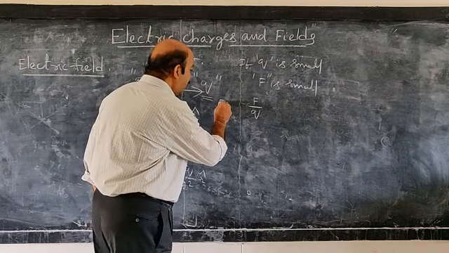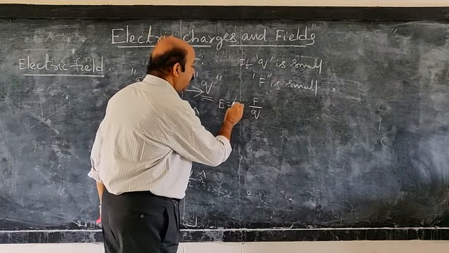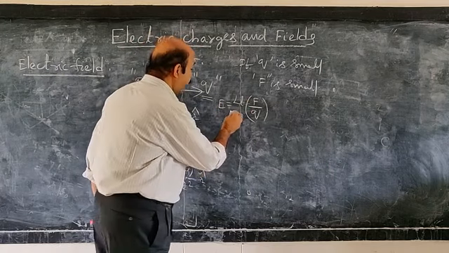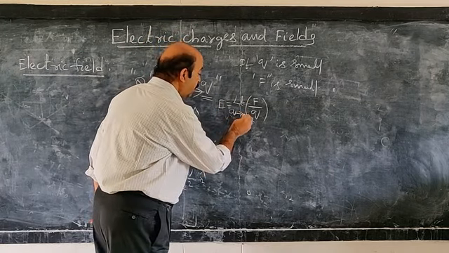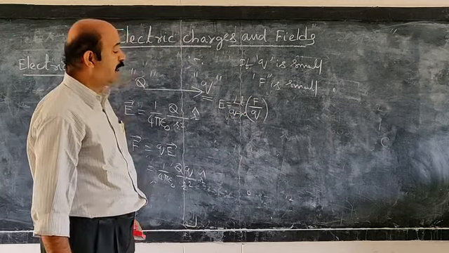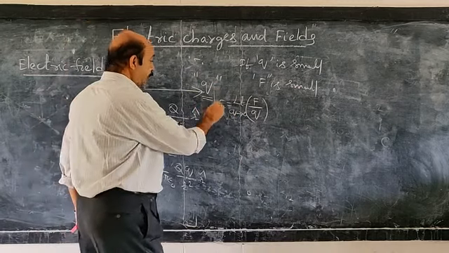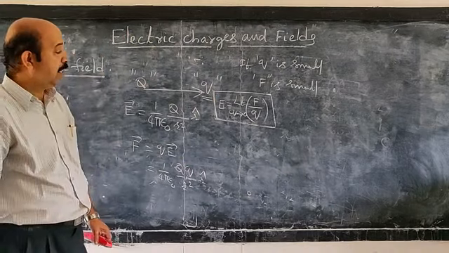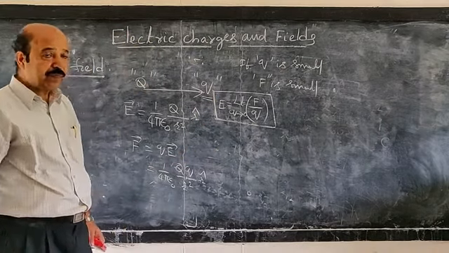Hence, electric field is defined as the limit of F by q as the q value tends to a very small value, that is 0. So actually, electric field strength is defined in the limiting case like this. Now,